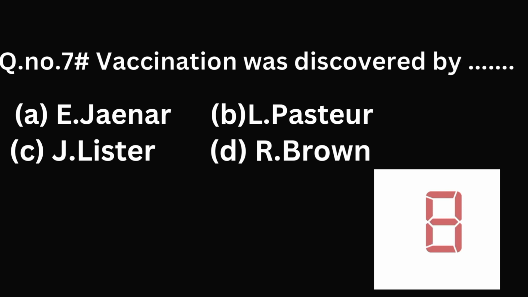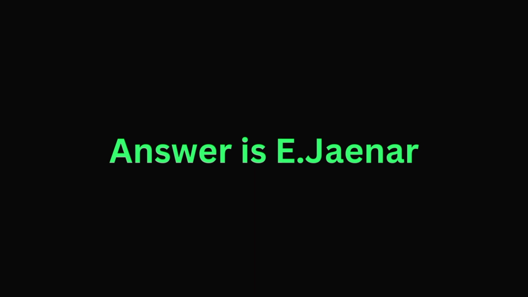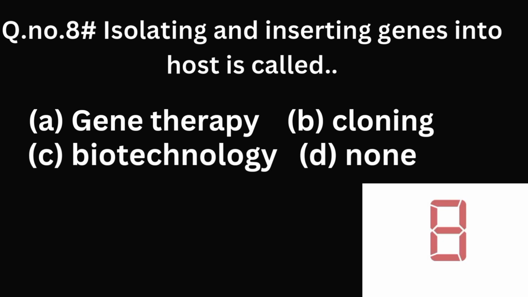Question number 7. Vaccination was discovered by Edward Jenner, Louis Pasteur, Joseph Lister, Robert Brown. And the answer is Edward Jenner. Question number 8. Isolating and inserting genes into host is called gene therapy, cloning, biotechnology, none. And the answer is gene therapy.